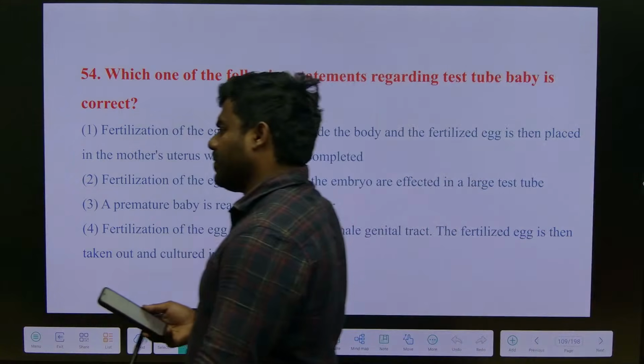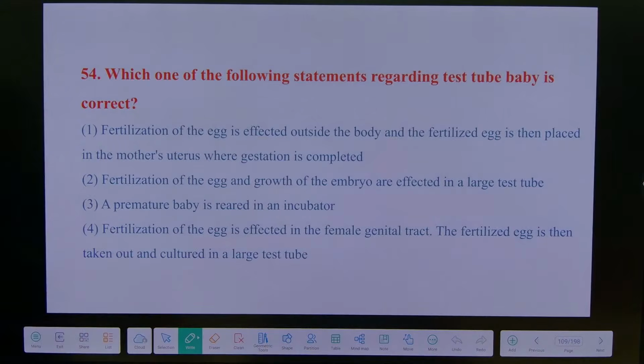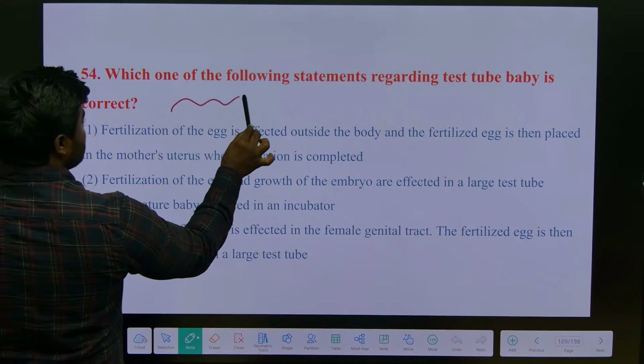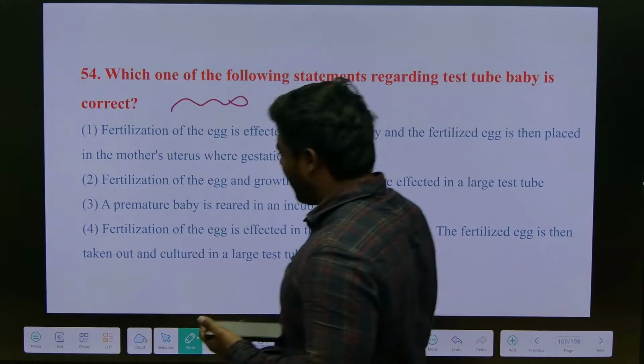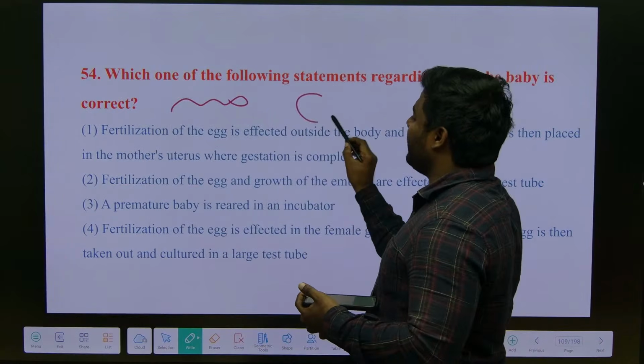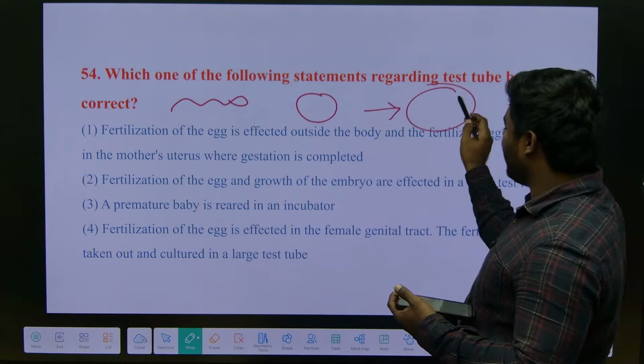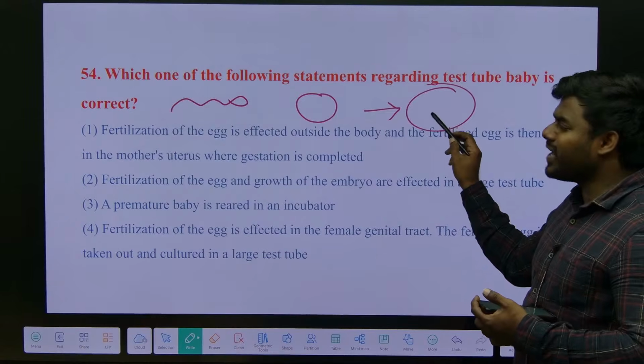IVF. So, a simple definition. What we generally do when there is a problem with the men or women is collect the sperm and collect the egg, and keep them in a culture plate where we provide all the necessary nutrient mediums.